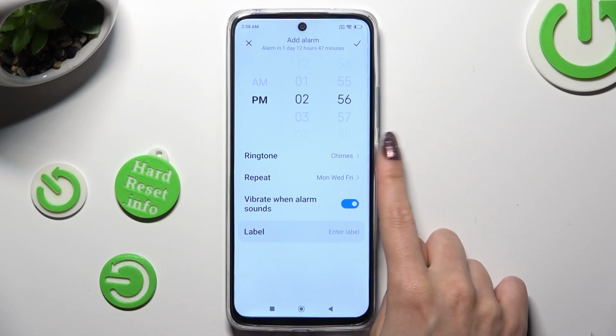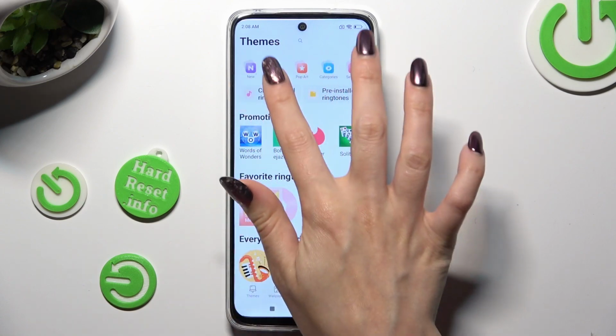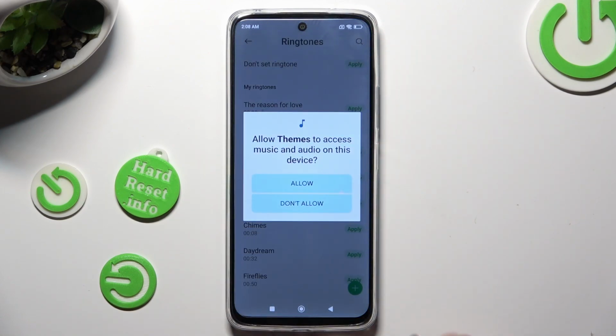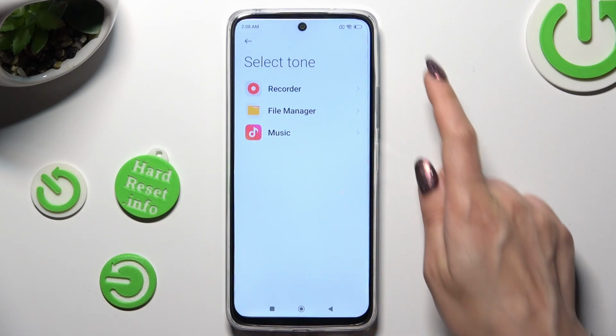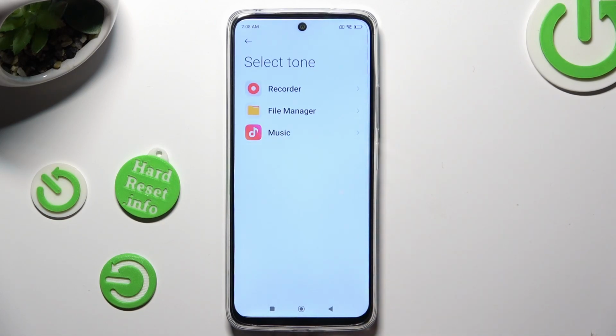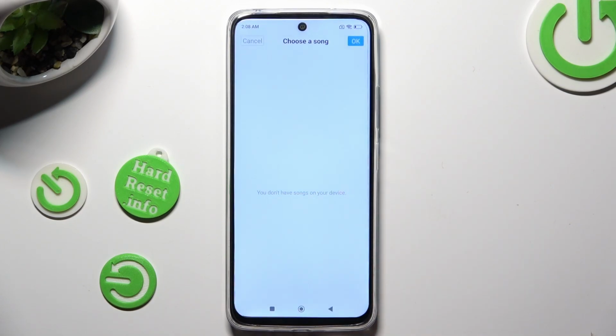You can also click on Ringtone, select local one instead, tap on Allow, pick one of those sources, and then click on the song that you wish to apply. Save it by hitting OK at the top right corner.